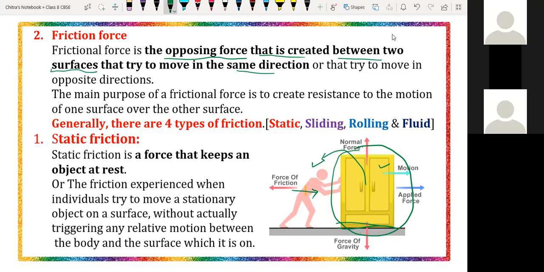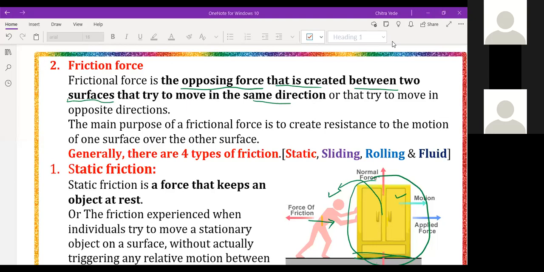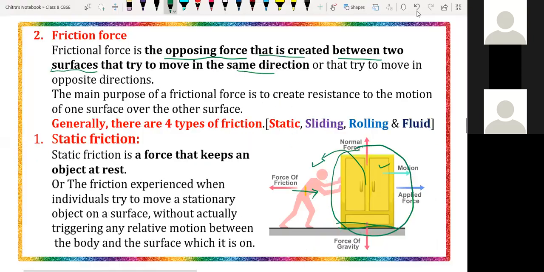Is it or not? Have you understood that concept? You are trying to pull the bicycle in the forward direction, but the force working between the tire and the surface of the earth opposes the force applied by you, that means it opposes the motion of the bicycle. Is it or not?